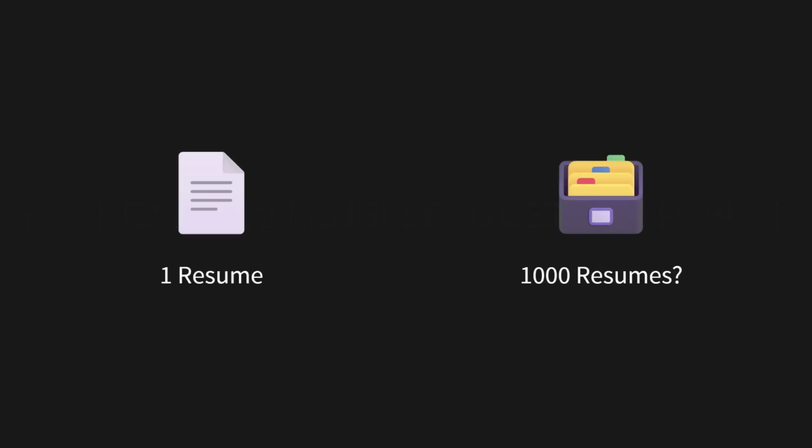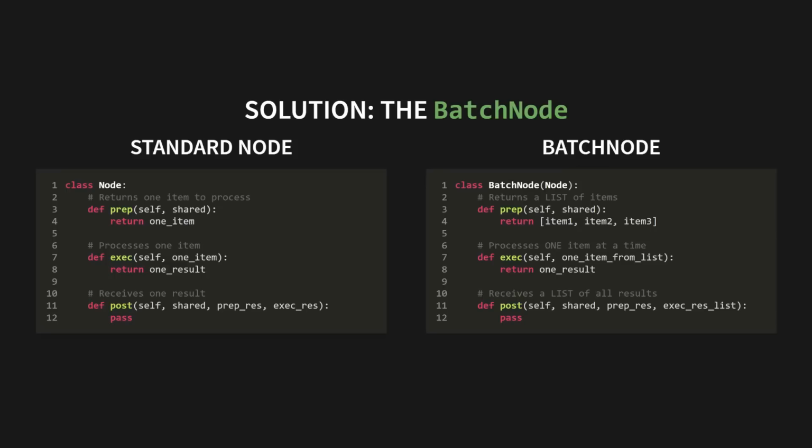Okay, so our resume parser node is great. It can take one resume and turn it into clean, structured data. But what if you don't have one resume? What if you have 1,000 or 10,000? Are you going to run your flow 1,000 times? You could, but that's clumsy. We need a way to process a whole batch of items within a single, elegant workflow. This is where the batch node comes in.